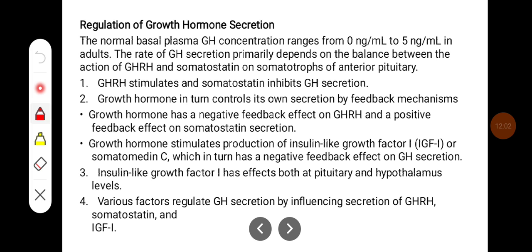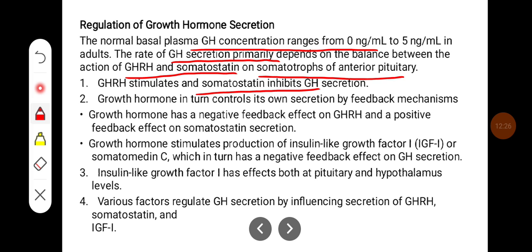The normal basal plasma growth hormone concentration ranges from 0 to 5 nanograms per ml in adults. The rate of growth hormone secretion primarily depends on the balance between the action of GHRH and somatostatin on somatotrophs of the anterior pituitary. GHRH stimulates and somatostatin inhibits growth hormone secretion. The growth hormone in turn controls its own secretion by feedback mechanisms. Growth hormone has a negative feedback effect on GHRH and a positive feedback effect on somatostatin secretion.